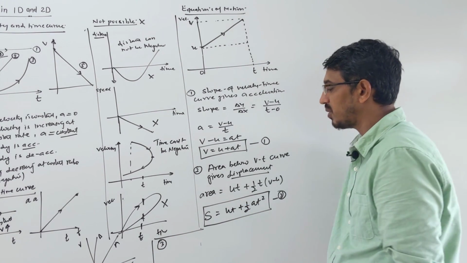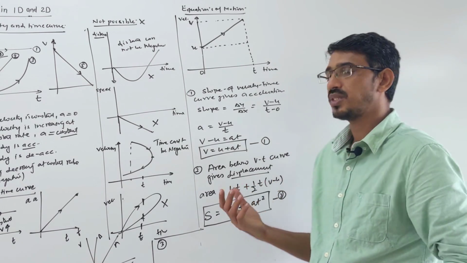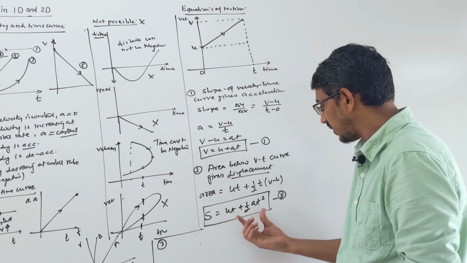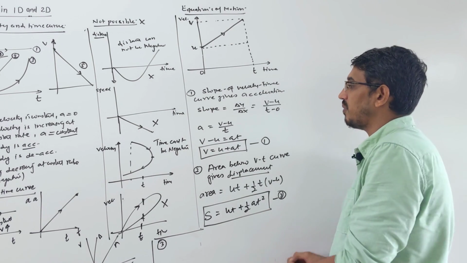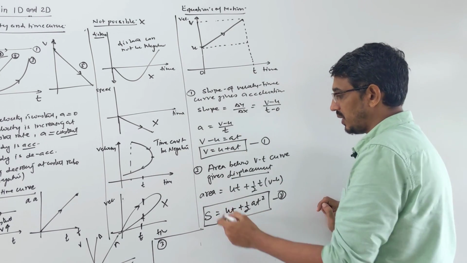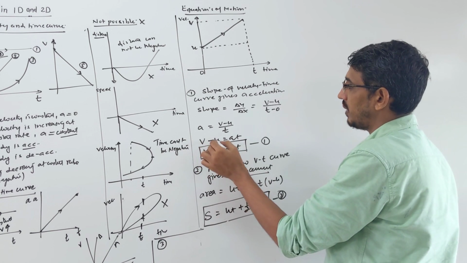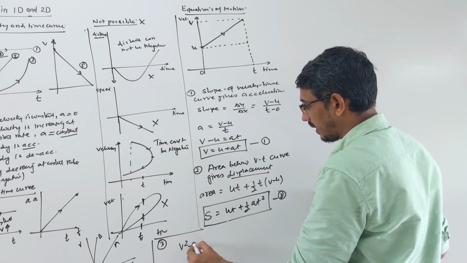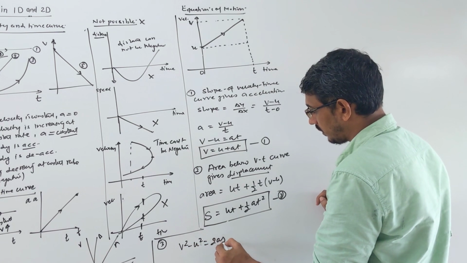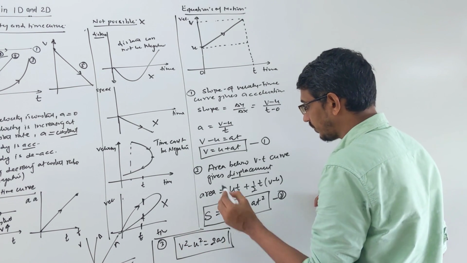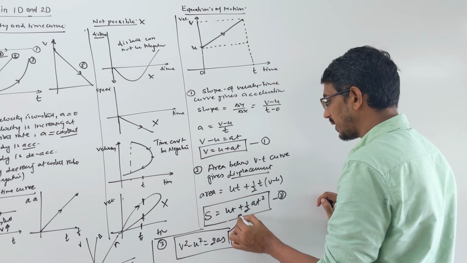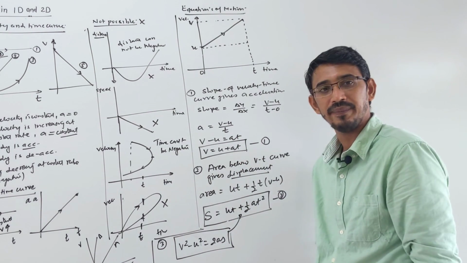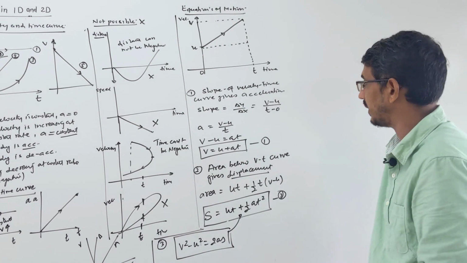In the third equation of motion, how do you find it? We know that the third equation doesn't have time. V square minus u square is 2as, right? So from this equation, just replace time. What is time? V minus u by a. That's your time. When you replace it here, you get this answer. I'm writing directly, no need to solve. This is your third equation of motion. What I did: I replaced time in this equation, where time is v minus u by a.